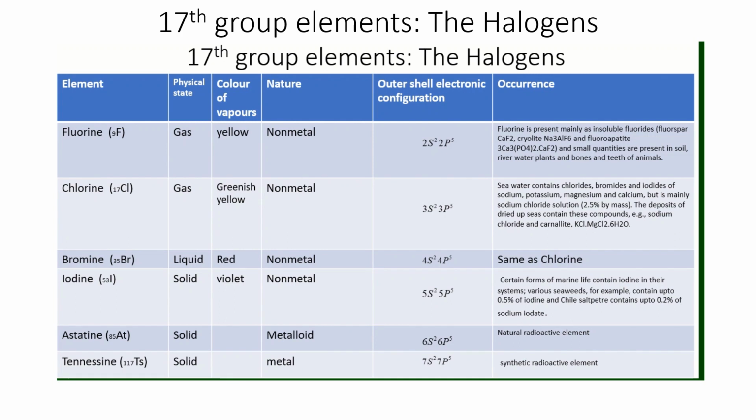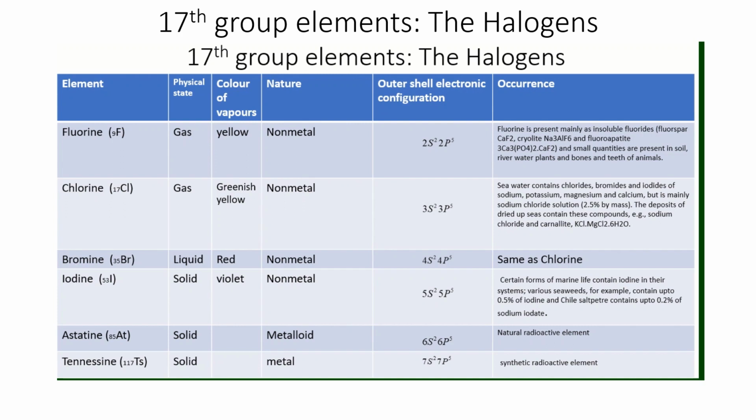Fluorine, chlorine, bromine and iodine are four very popular members of this family. Then astatine and tennessine. Tennessine is a very unstable radioactive element. The lifetime of tennessine is just some seconds, so its chemistry is not accordingly established.